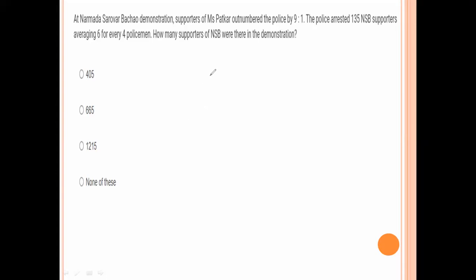So 135, this 135, 6 out of 4 is there. So 6 for every 4 policemen, so 4 out of 6.